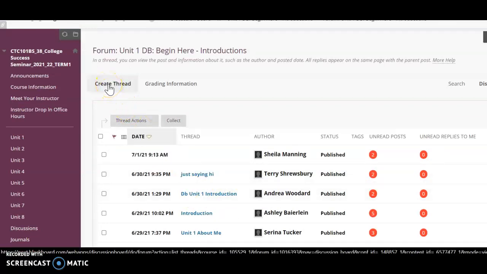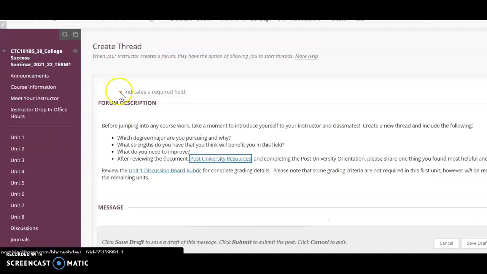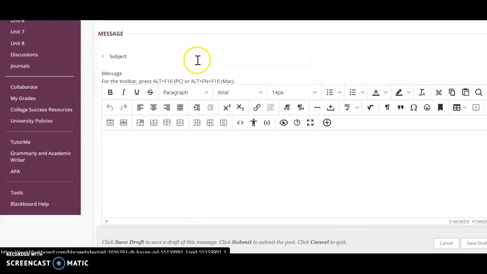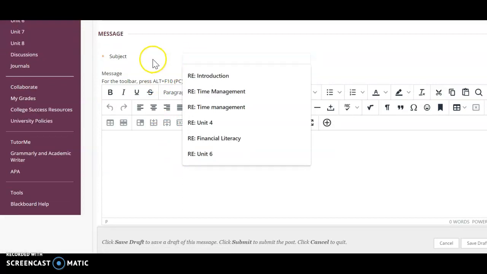If you want to create a thread and write your introduction to the class, you're going to click here and click Create Thread. So you'll see the questions here. Make sure that you're answering all of the questions that are posed here in your discussion board each week. Make sure to give your discussion a title or a subject so that we know what you're writing about.